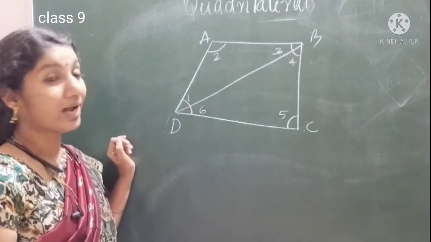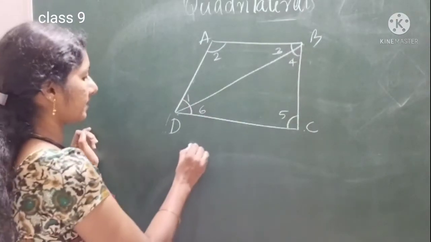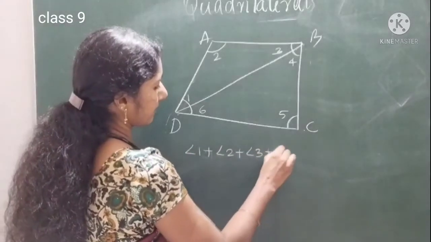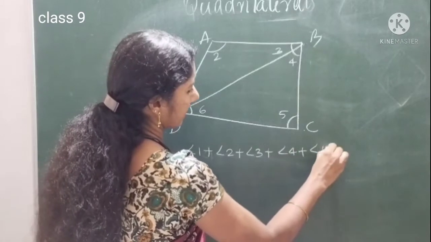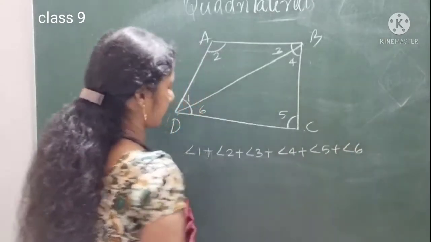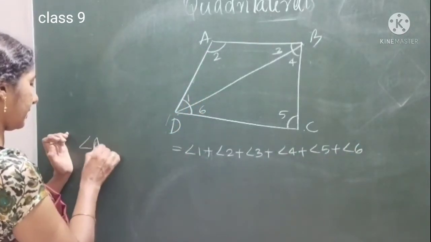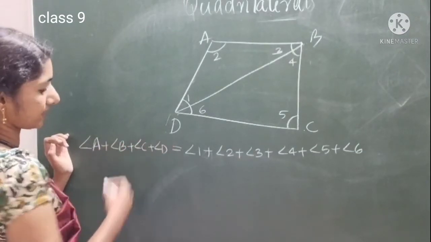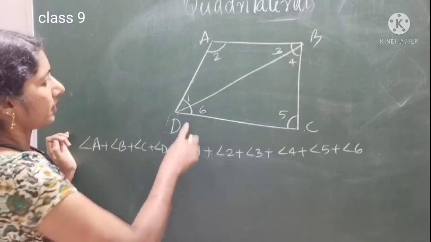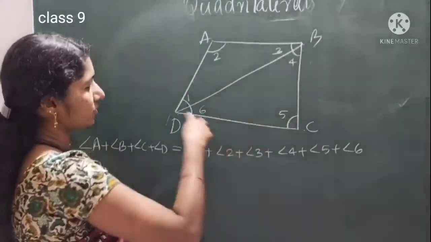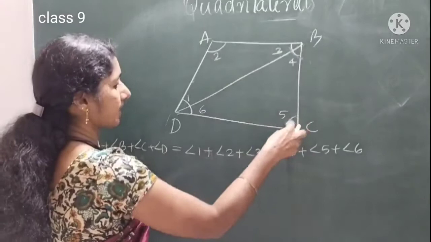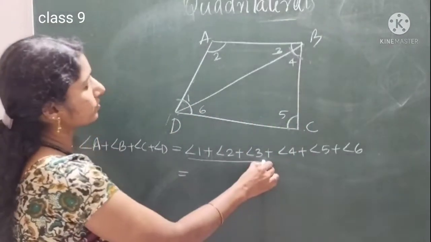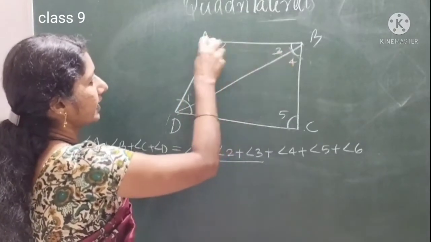We are going to add all these angles. That means angle 1 plus angle 2 plus angle 3 plus angle 4 plus angle 5 plus angle 6. What will we get? Angle A plus angle B plus angle C plus angle D. Adding all these six angles, you will get angle A plus angle B plus angle C plus angle D. What about angle 1 plus 2 plus 3?